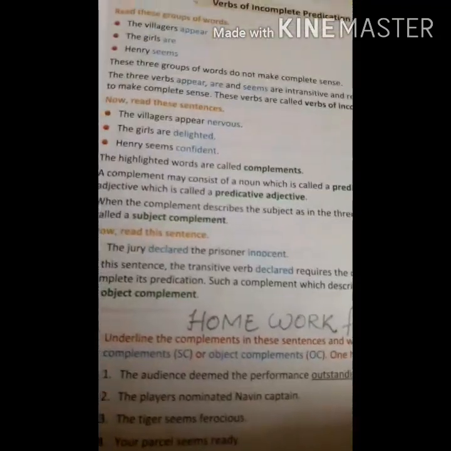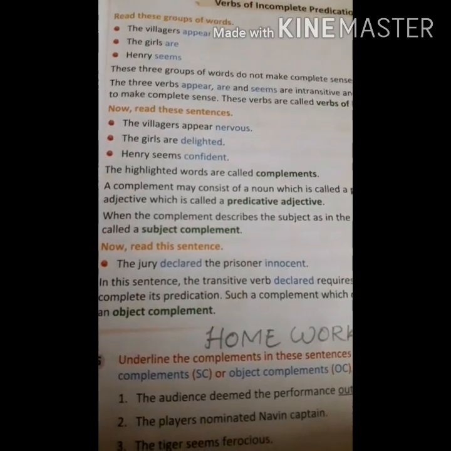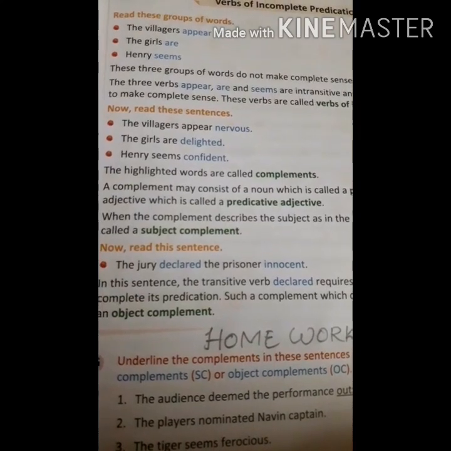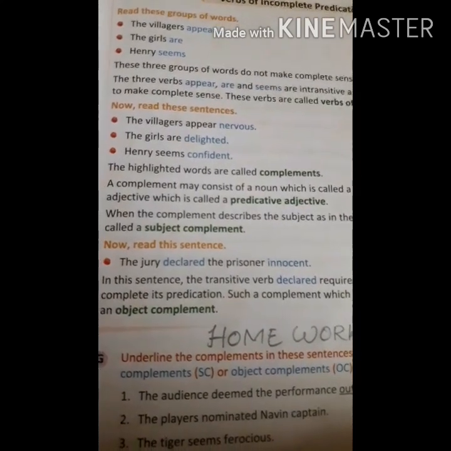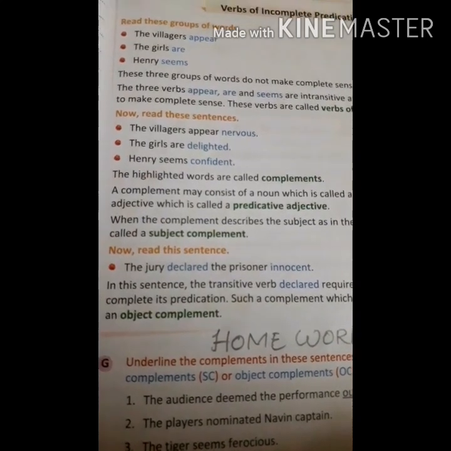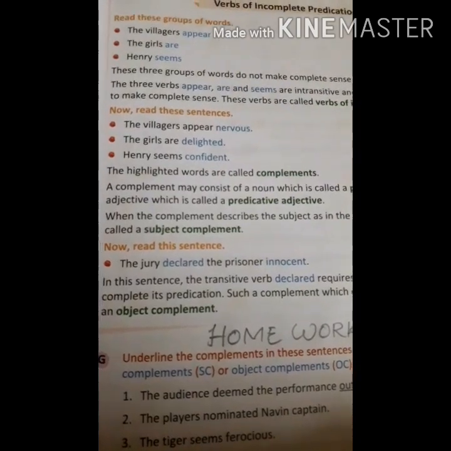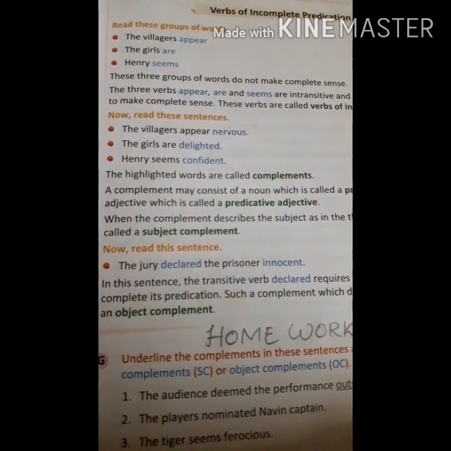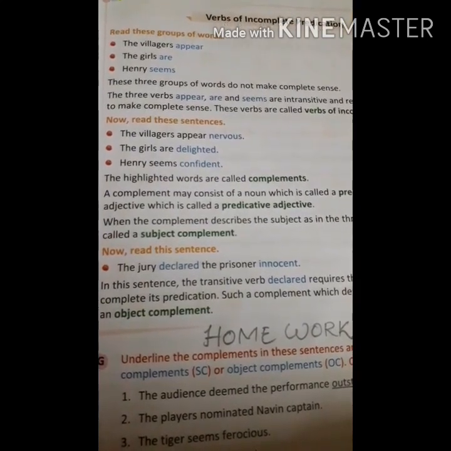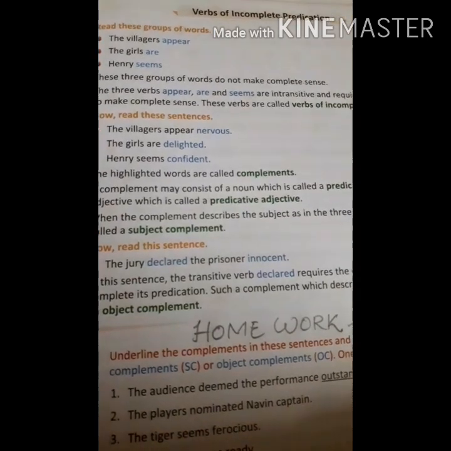But sometimes, suppose we say this sentence simply, the jury declared the prisoner. Here a subject is there, a verb is there, and an object is also there. So in that case, the verb should be a transitive verb. But if we simply say the jury declared the prisoner, the sentence does not give complete sense. The question may arise in our mind, the jury declared the prisoner innocent or guilty?